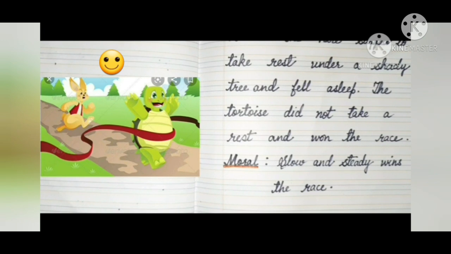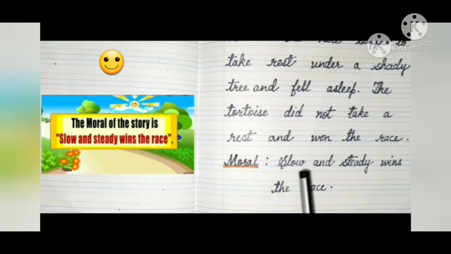So, what did you learn, children? What did you learn from this story? Let's see the moral. Slow and steady wins the race. Remember, children, slow and steady wins the race. Okay? So, today you studied a very interesting story, Hare and the Tortoise.